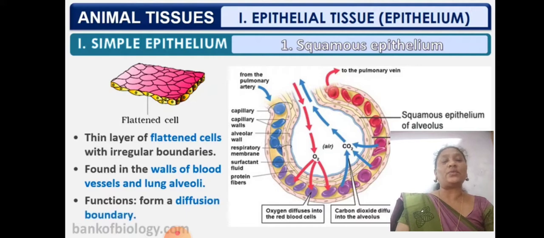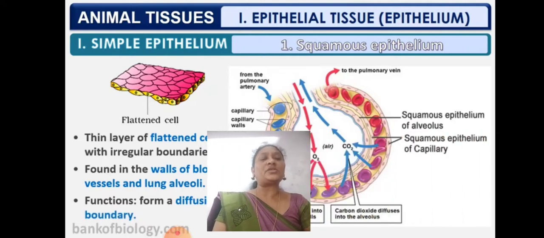In the lung alveoli, its function is to form a diffusion boundary. What is diffusion? Exchange of gases. See children, in the alveoli you can see the arrow marks. Oxygen comes into the alveoli and diffuses into the blood. The carbon dioxide present in the blood gets into the alveoli and, due to exhalation, comes out of the body. So the main function of squamous epithelium is participating in the process of diffusion.